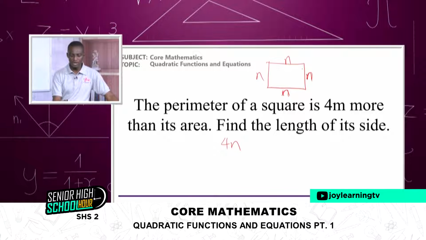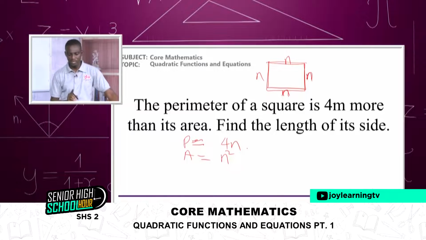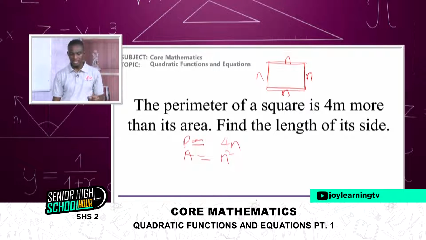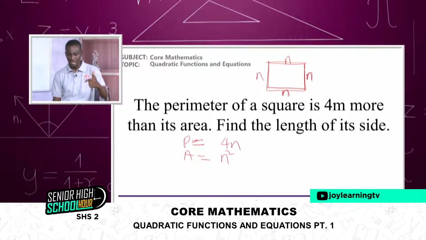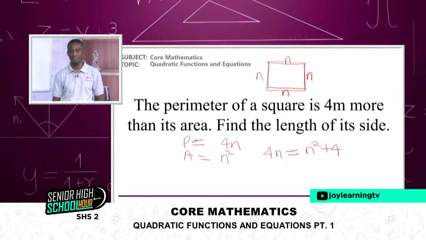The area of this same square, when I'm to find the area, is length times breadth. So let me write perimeter here, and our area will be equal to n squared. The question says that the perimeter of the square is 4 more than its area. How is it going to look? Beautiful.